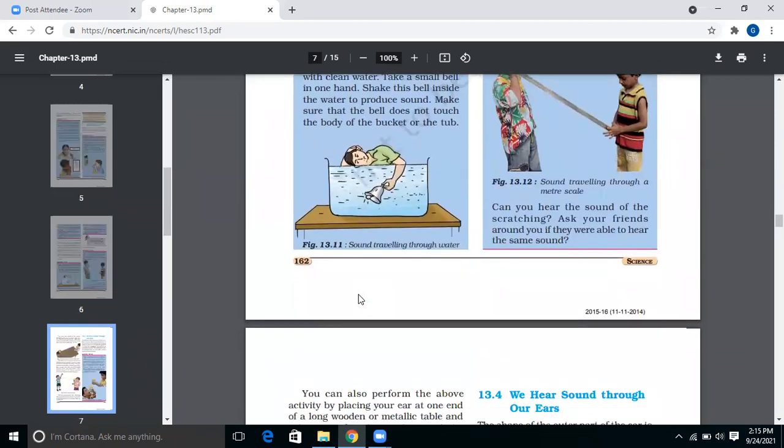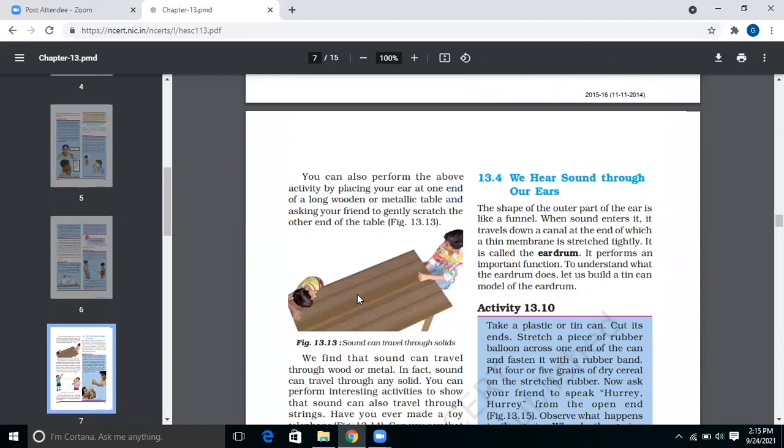Now let us see if sound can travel even in a solid. You all must have done this when you were physically present in school. What you need to do is you need two people for this activity. One needs to keep his ear towards the surface of the table, and the other needs to just scratch on the table. What happens is you are able to hear the scratching sound produced by the other person.